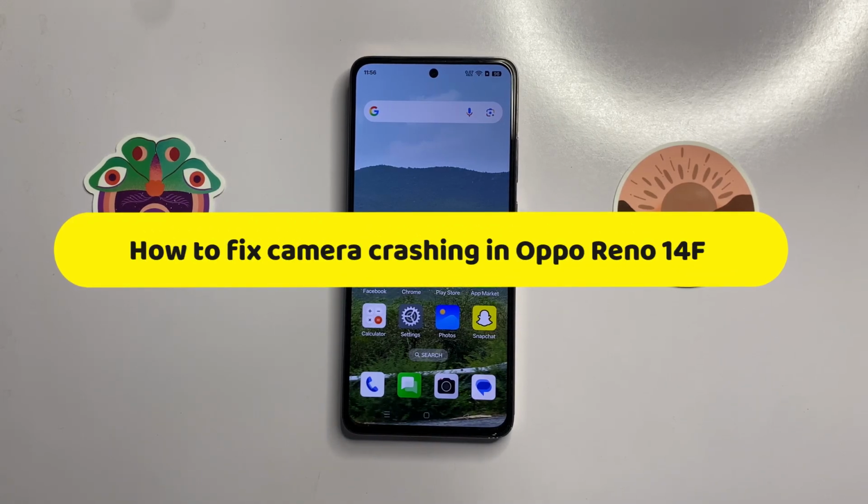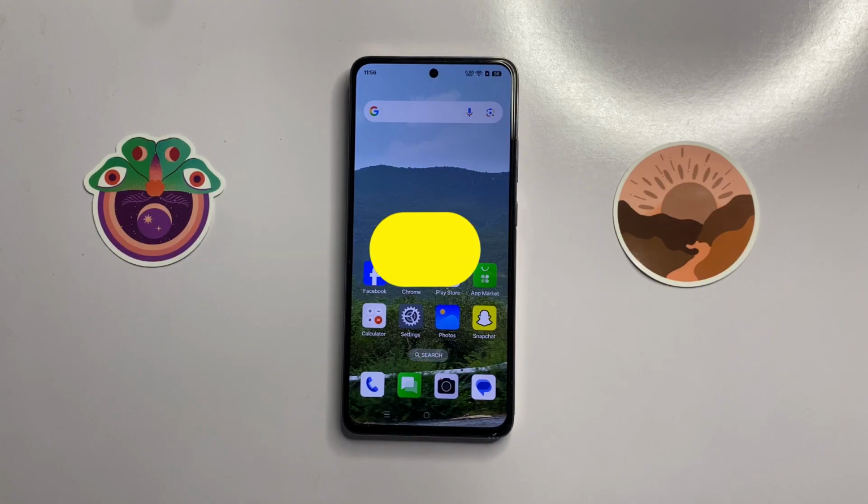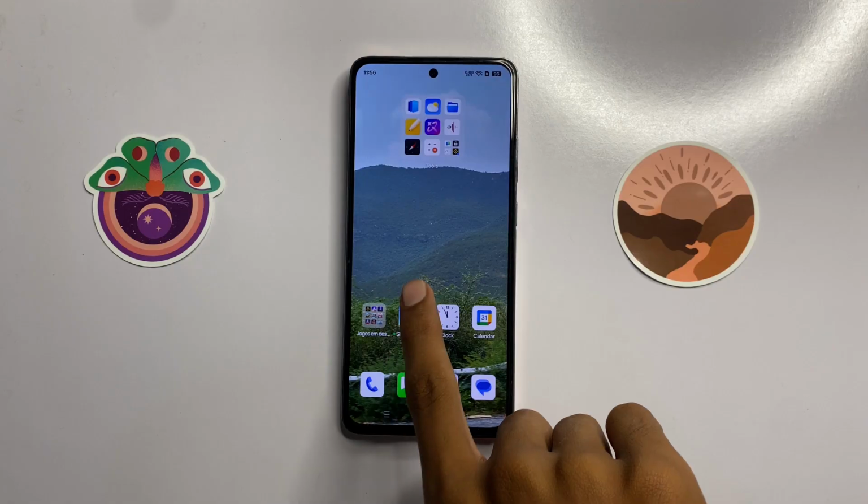How to fix camera crashing in Oppo Reno 14F. So let's start the video. First of all,